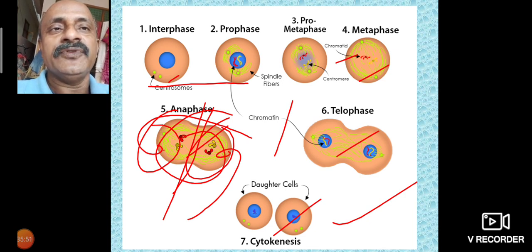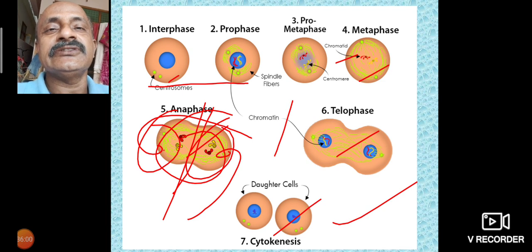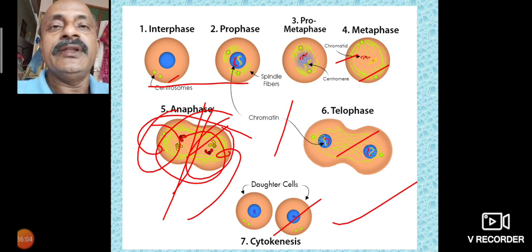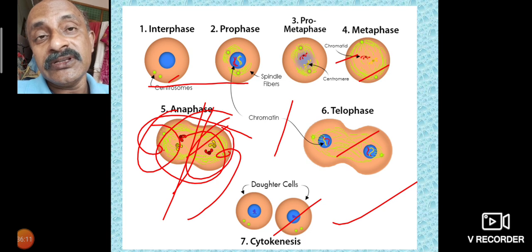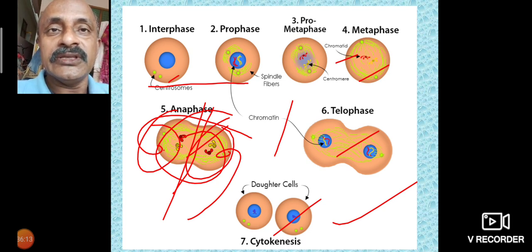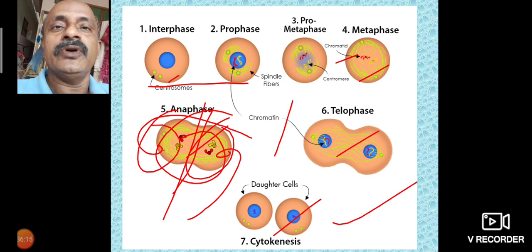The stages are interphase, prophase, prometaphase, metaphase, anaphase, and telophase, that is, six stages. All these stages are important in dividing cells, also called the dividing phase. The first one is interphase. Interphase is also called G1, S, G2: growth 1, synthetic stage, growth 2.